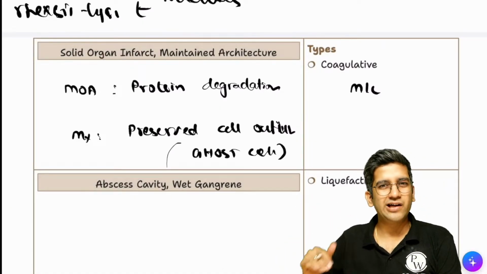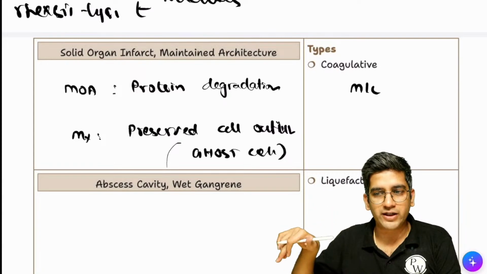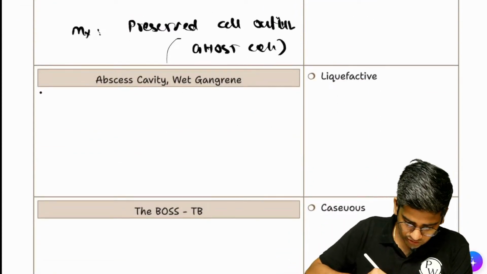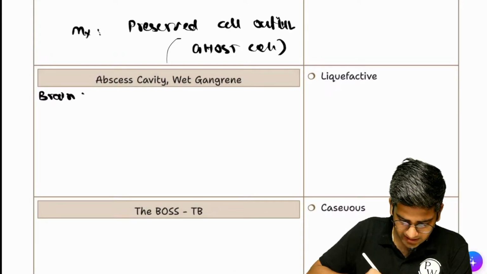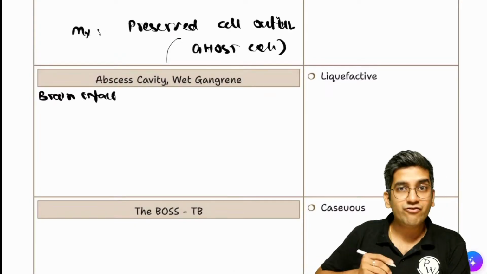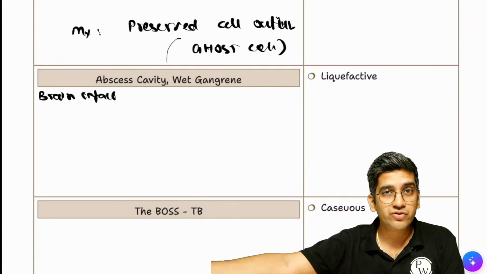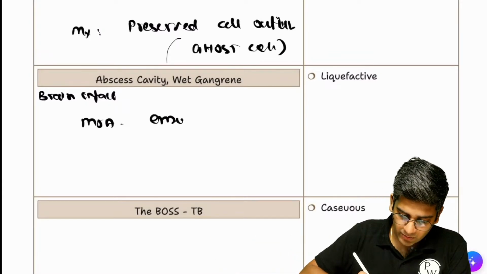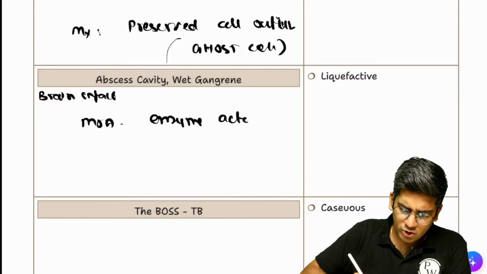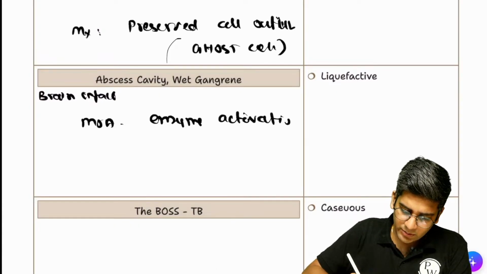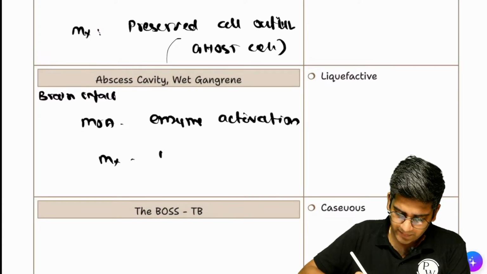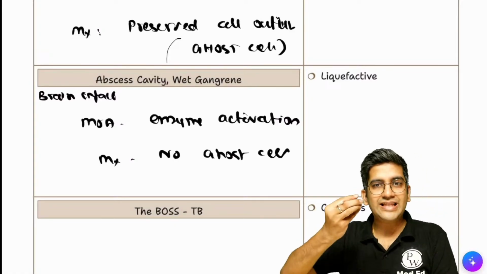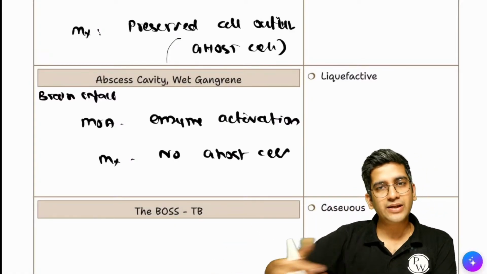That's classical for coagulative, in every solid organ, in fact, except one. What's that one? Obviously brain infarct. Also abscess cavity, wet gangrene, wherever there are more neutrophils. In other words, the mechanism of action here is enzyme activation, or even acute pancreatitis. Enzyme activation will cause liquefactive necrosis. In microscopy, there are no ghost cells. I won't have preserved cell membrane architecture because everything liquefies, becomes a liquid, and will be gone.